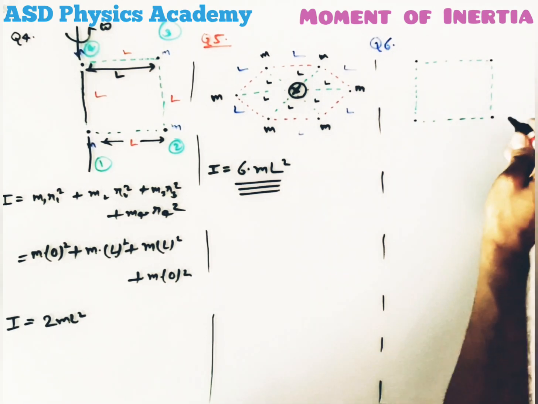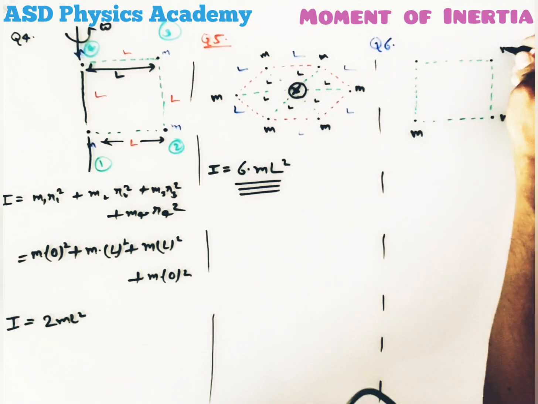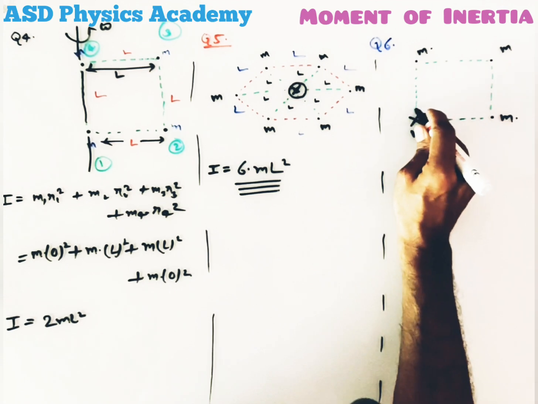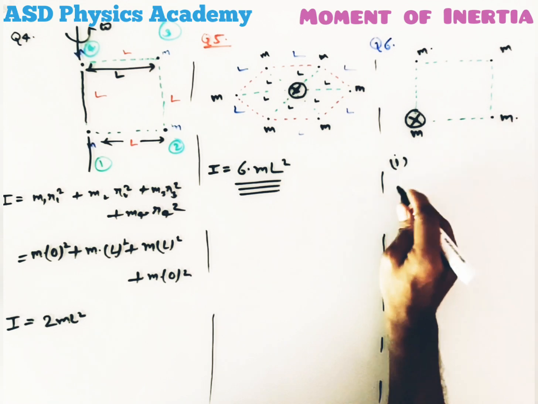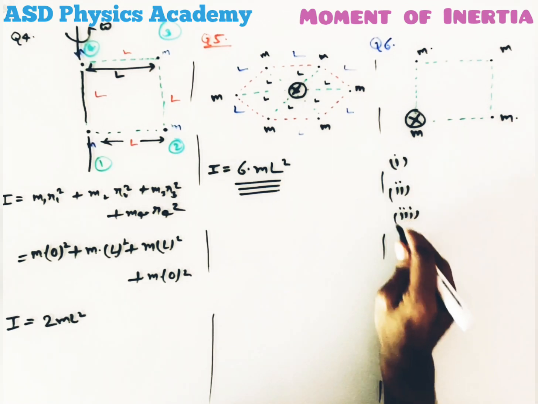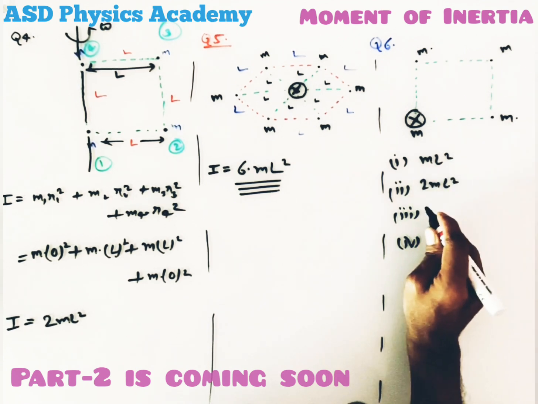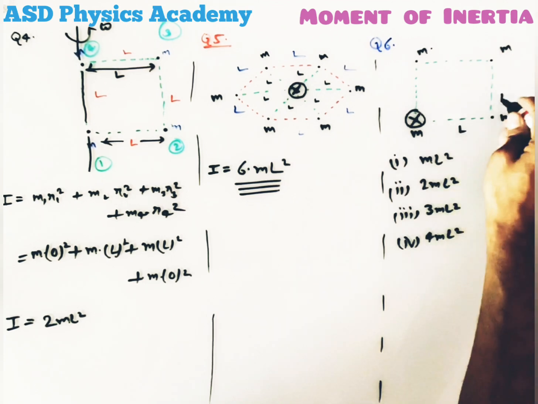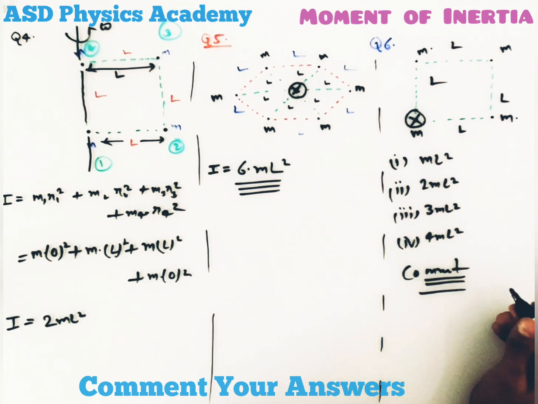Similarly in question number 6, I have again taken 4 point masses, and here I have taken the axis perpendicular to my board. So here 4 options are there. First one ml square, 2 ml square, 3 ml square, last one 4 ml square. Side length is also L. Now you have to comment the answers to these questions, and let's see how many students get the correct answer.